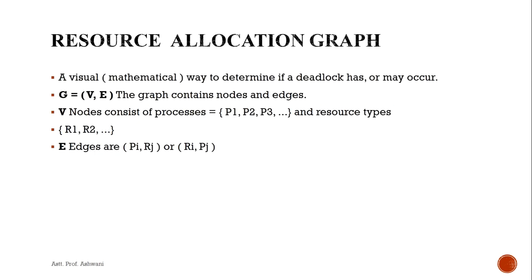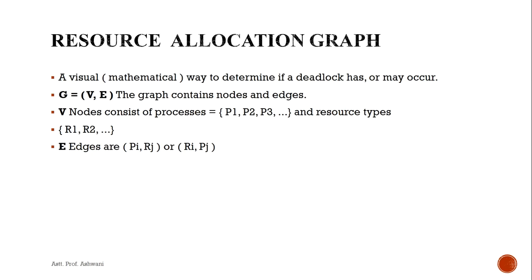Now again, the resource allocation graph. What is a resource allocation graph? It is a technique by which we can find whether the system is in a deadlock state or not. Basically, it is a graph by which we can find whether the system is in a circular wait or not.